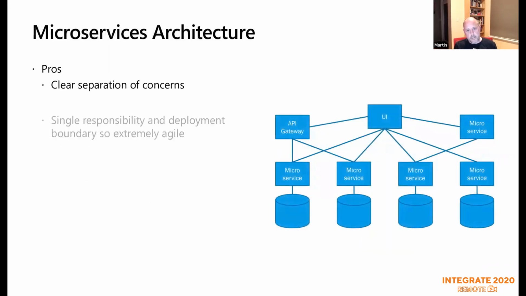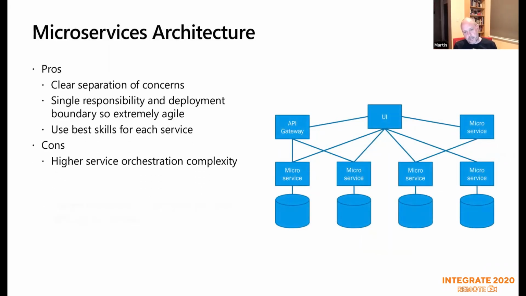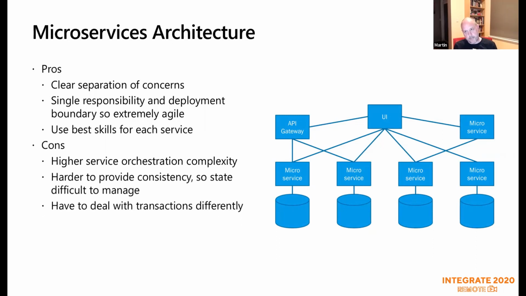So why is microservices different? There's a lot of views about microservices. Do they mean 5 lines of code, 100 lines of code, 1,000 lines of code? I don't think it's really that simple. Anybody who's built a microservices solution will have probably heard of domain-driven design. So you do your business modeling around your domain, bounded contexts, and so on and so forth.